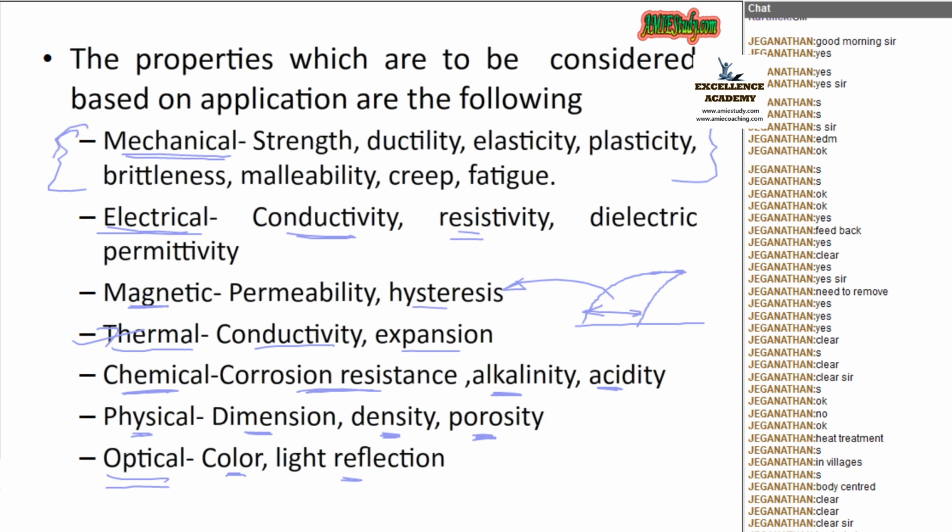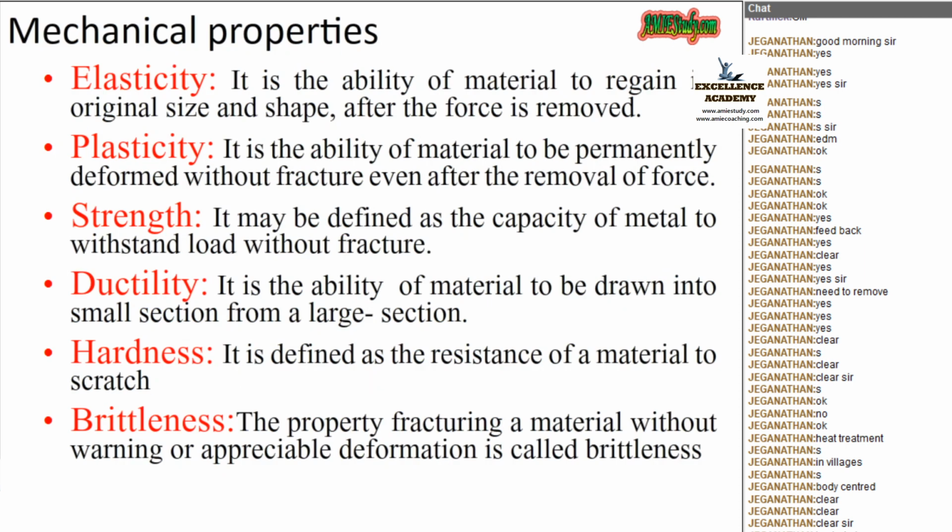Now we are going into detail on the mechanical properties. Moving to the next slide. Say mechanical properties. First one, elasticity. It is the ability of the material to regain its original shape and size after the force is removed. That we all know, isn't it? Whenever we remove the force, it will regain its original position. That is called elasticity.